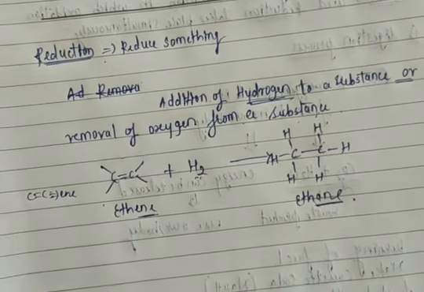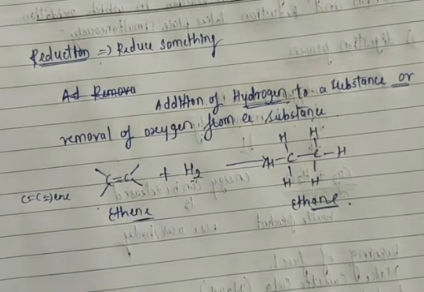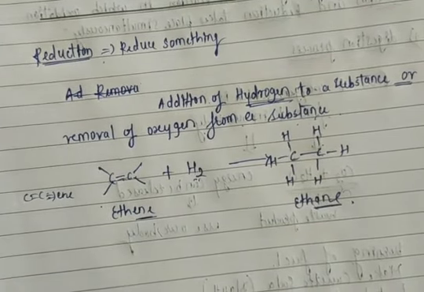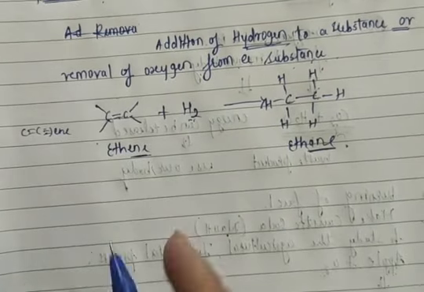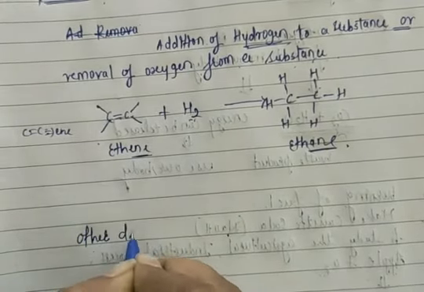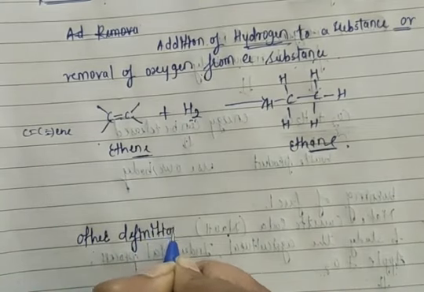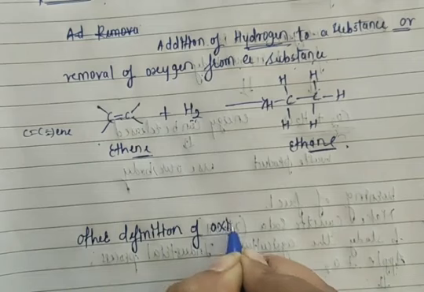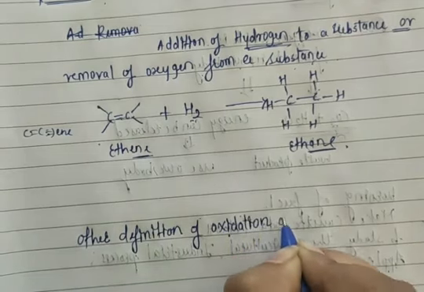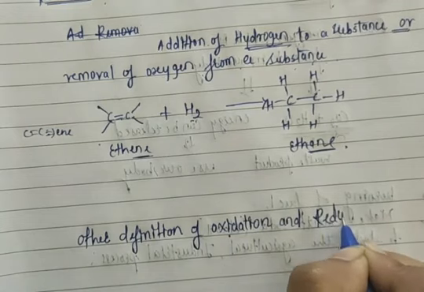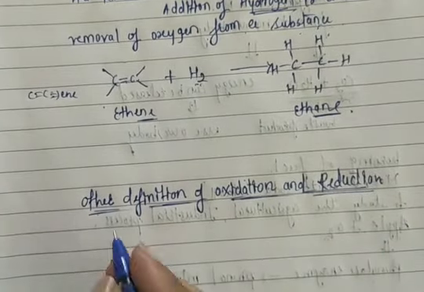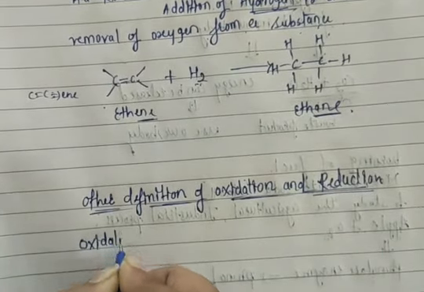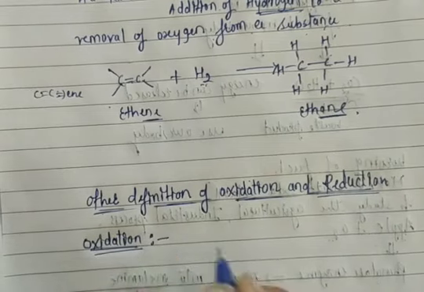Now we can learn a different definition of oxidation and reduction. You learned the first definition, which is very simple. Now we learn the other definition of oxidation and reduction. Here "other" means there are some different definitions of oxidation and reduction.